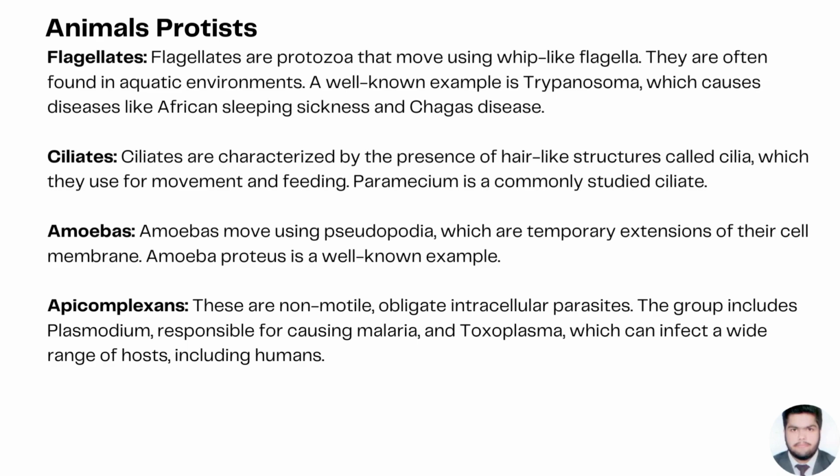Animal-like protists, flagellates. Flagellates are protozoa that move using whip-like flagella. They are often found in aquatic environments. A well-known example is Trypanosoma, which causes diseases like African sleeping sickness and Chagas disease. Ciliates. Ciliates are characterized by the presence of hair-like structures called cilia, which they use for movement and feeding. Paramecium is a commonly studied ciliate.